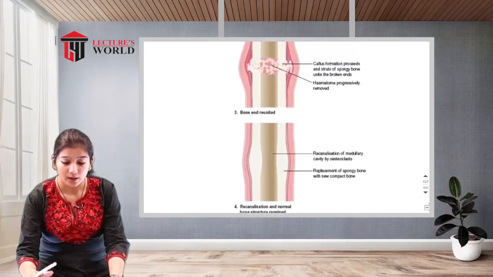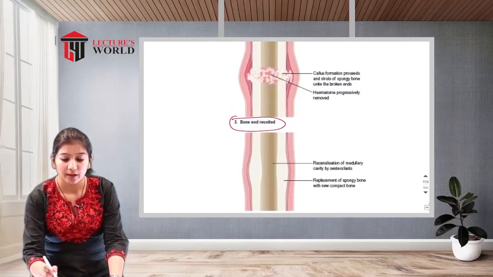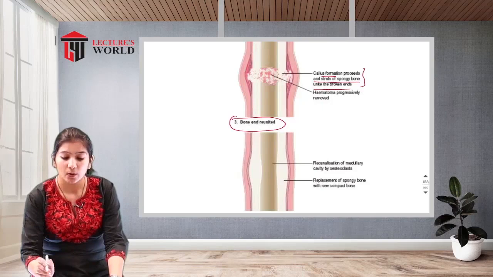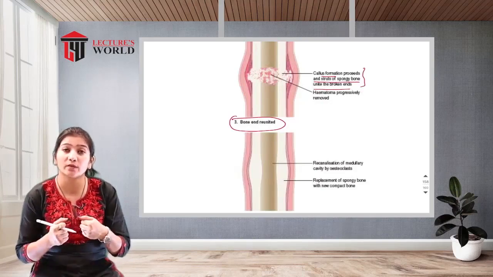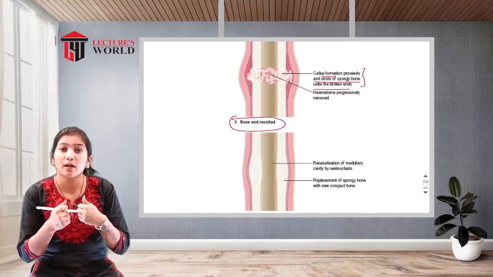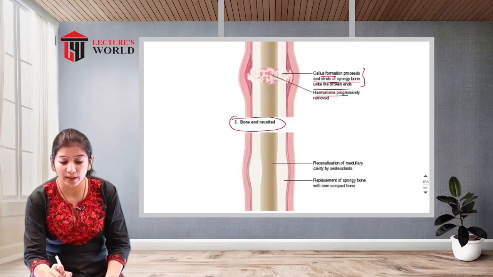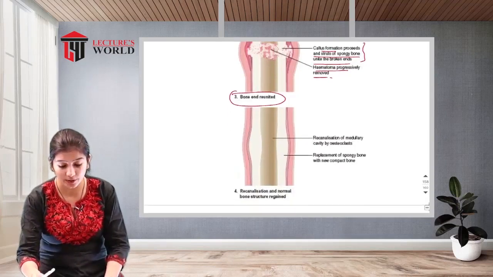The third phase comes, that is the bones are reunited. The callus formation proceeds and struts of spongy bone unite the broken bones. So the third stage is when the two ends of the fractured bone come together for the joint, and the hematoma is progressively removed, the inflammation is reduced and the bleeding is also reduced.